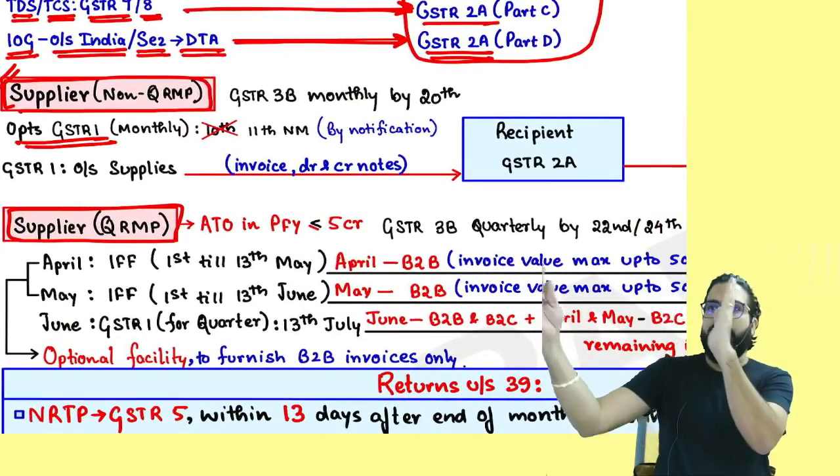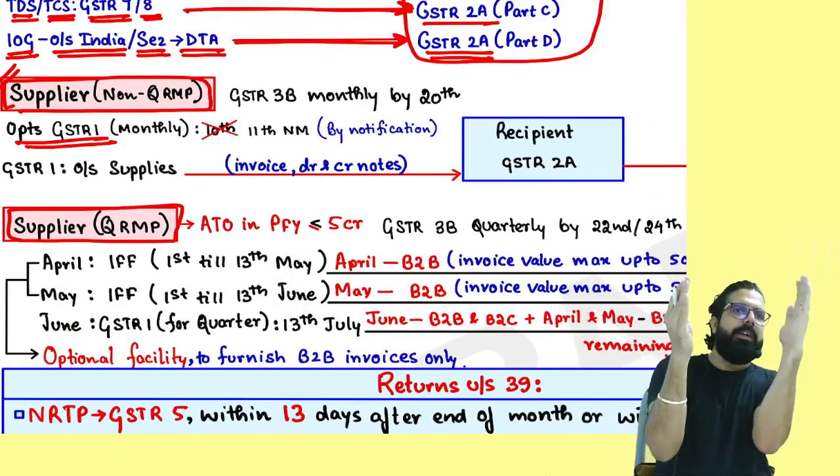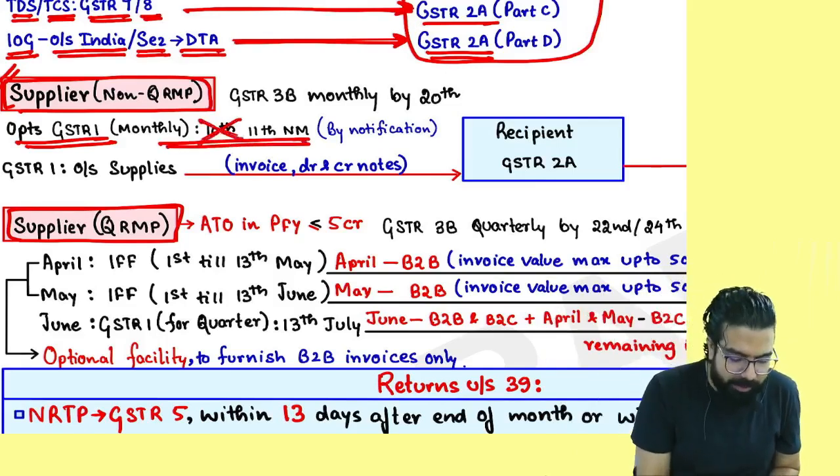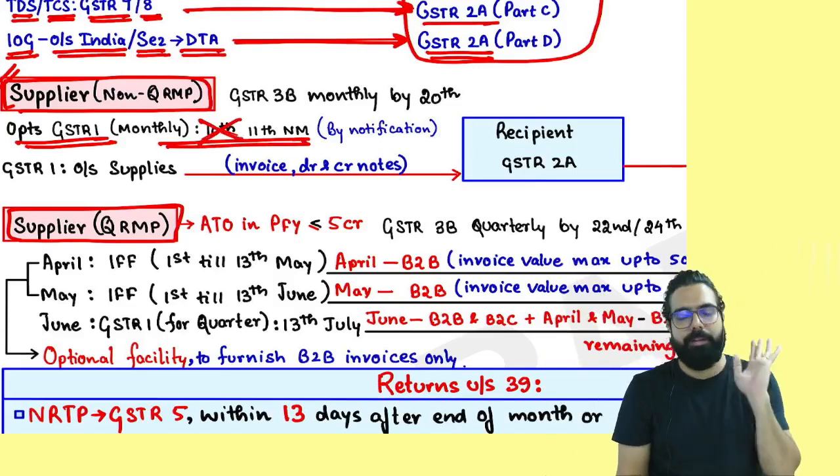GSTR 1 by what date? Every month, the return for the month gets filed by what date? Next month, 11th. Can I go ahead, everyone? Earlier the date was 10th, but now the date has been made 11th.